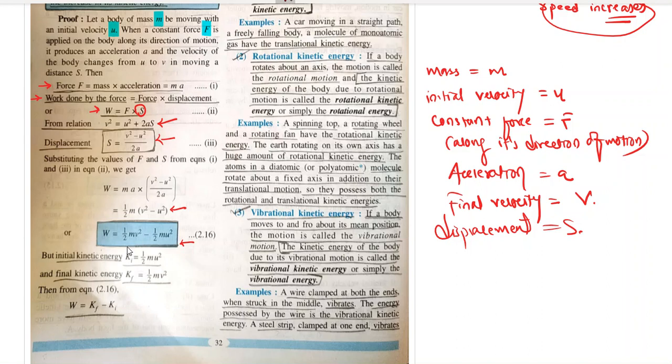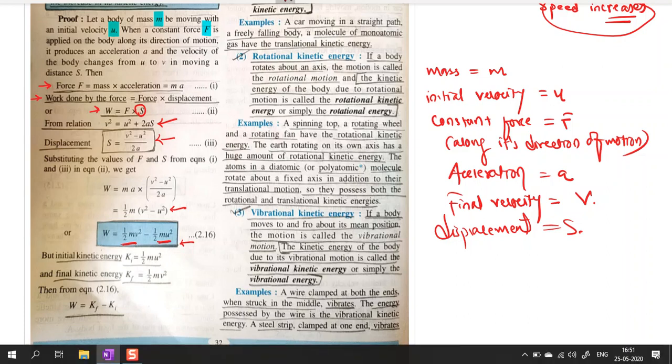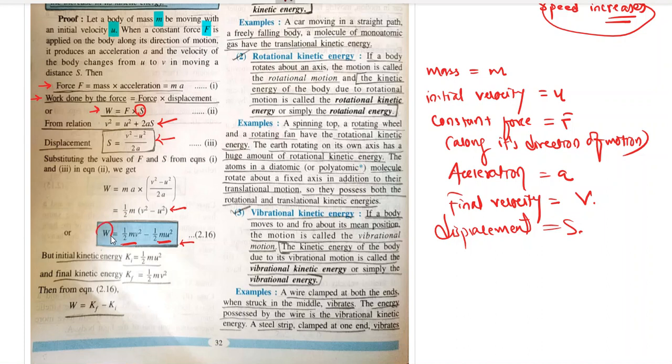So what is this half mv square? Final kinetic energy of the body. And what is this half mu square? Initial kinetic energy of the body. So the work done by the force applied on a body of mass m, due to which the velocity of the body changes from u to v, is equal to final kinetic energy minus initial kinetic energy, half mv square minus half mu square.